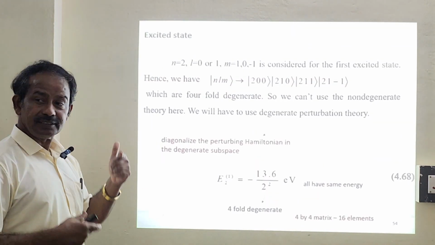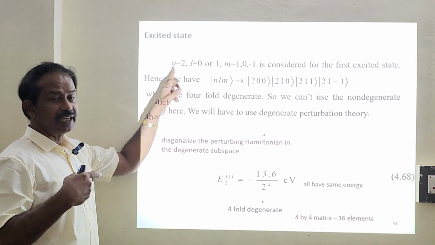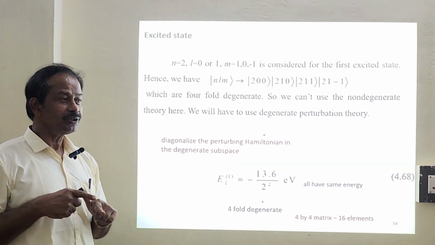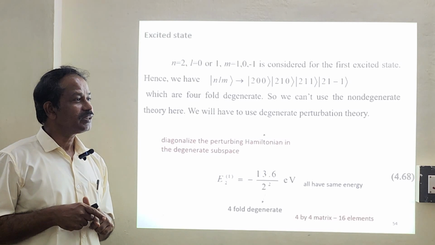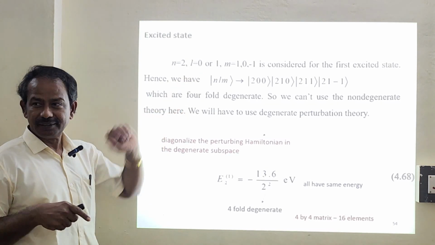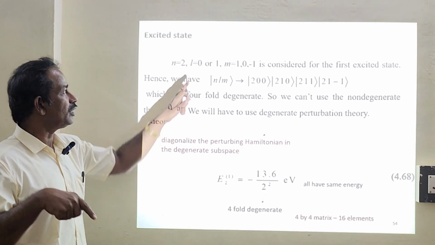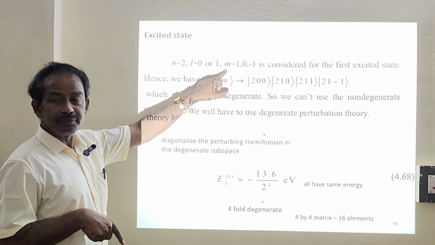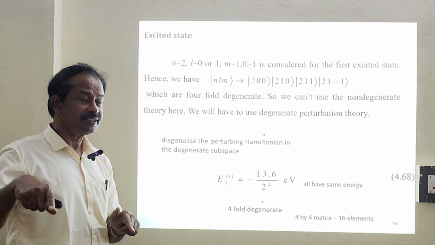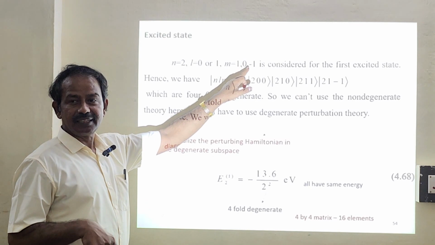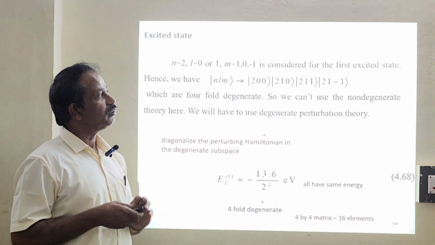Second order, in the sense, we'll have to go only with the excited state. So n equals 2. If n equals 2, L equals 0 and 1, up to n minus 1. So 0 and 1. And what would your m be? m will be minus L to plus L through 0. So plus 1, 0, minus 1.